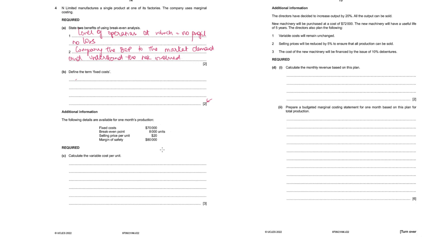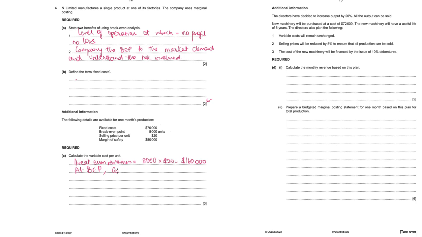Calculate the variable cost per unit. Okay, selling price is $20 and break even point is 8,000 units. So we can say that break even revenues is equal to 8,000 units into $20, which makes it $160,000 of revenue at which the firm will break even. And at break even, you know that the fixed cost will be equal to the contribution so that the profit becomes zero.